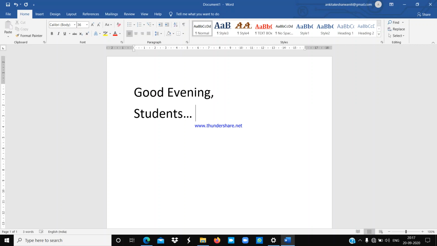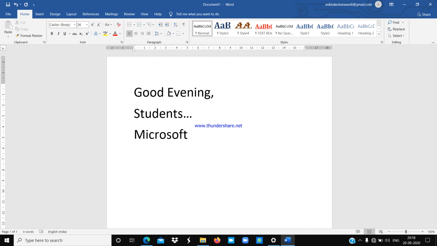Like you can see and you can observe. As you start typing, the cursor automatically shifts to the right. You can see again, I am writing something else here.